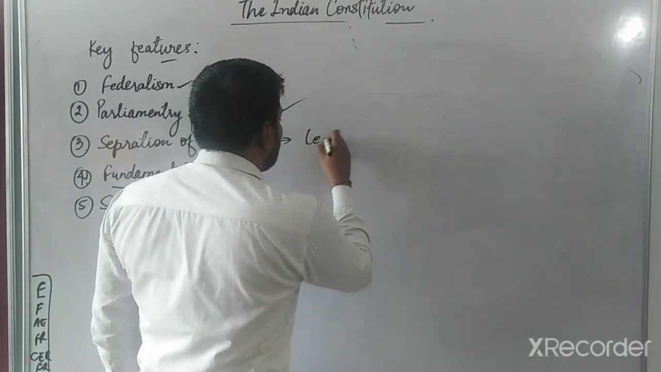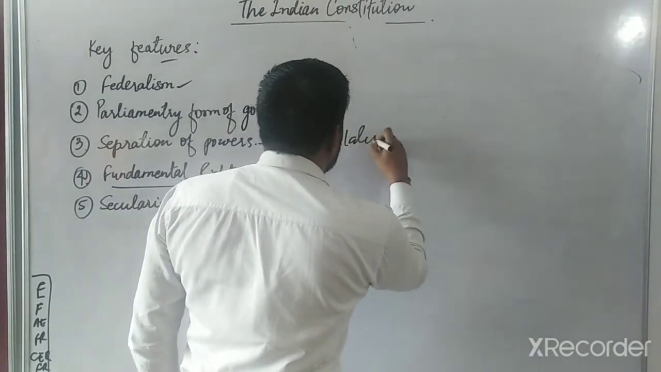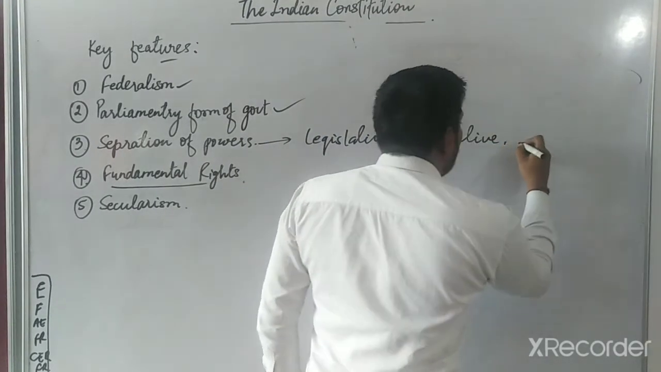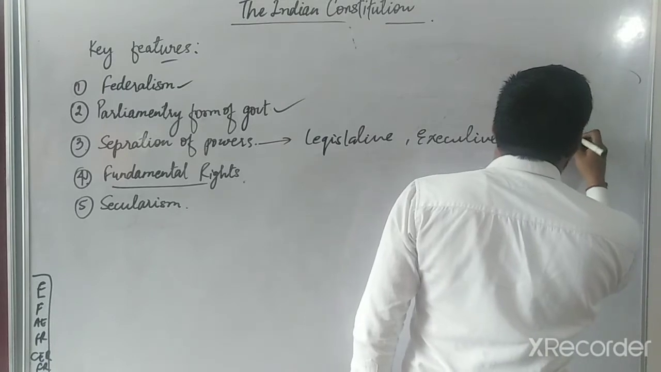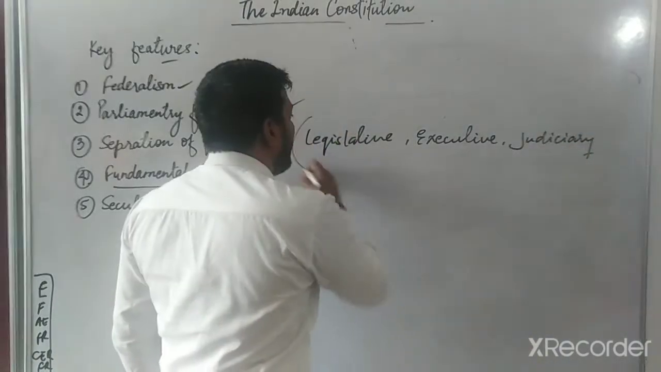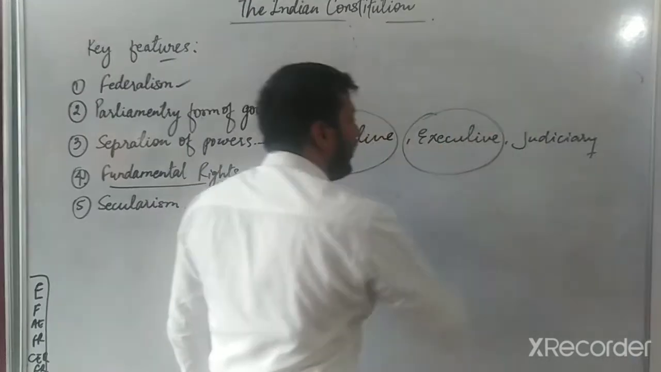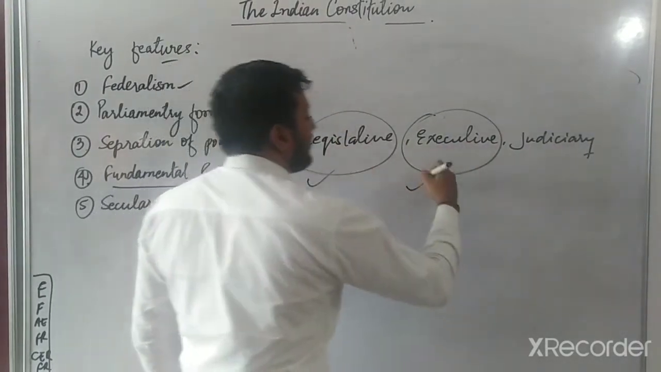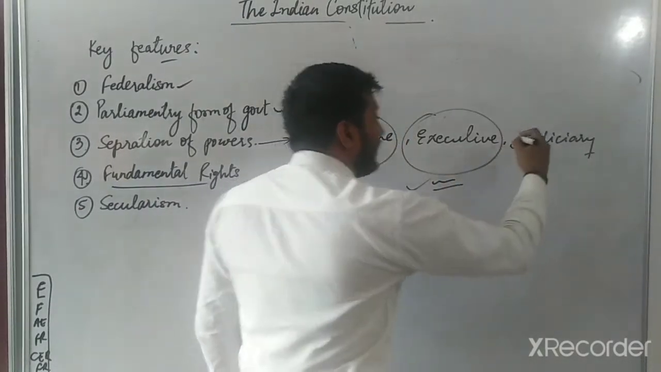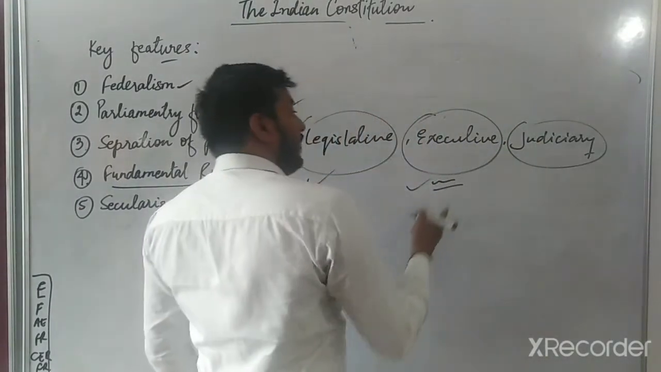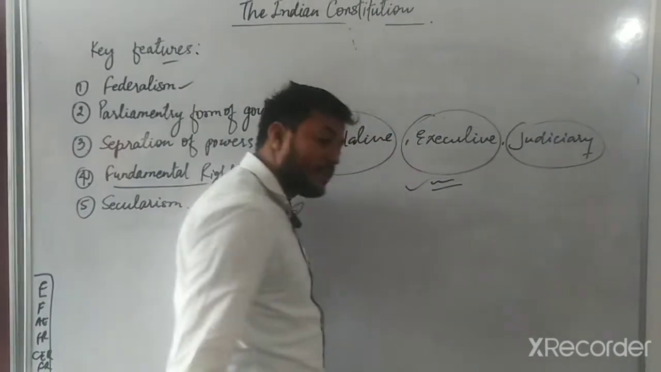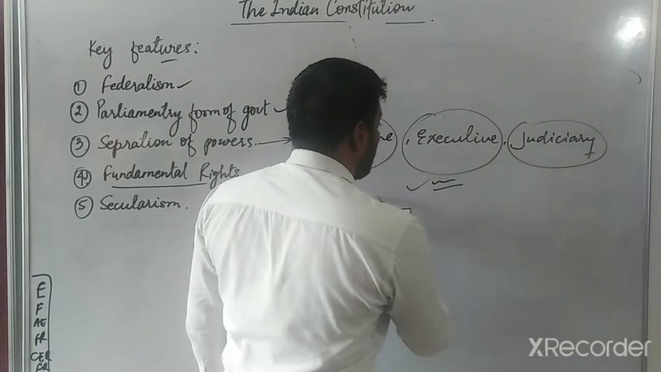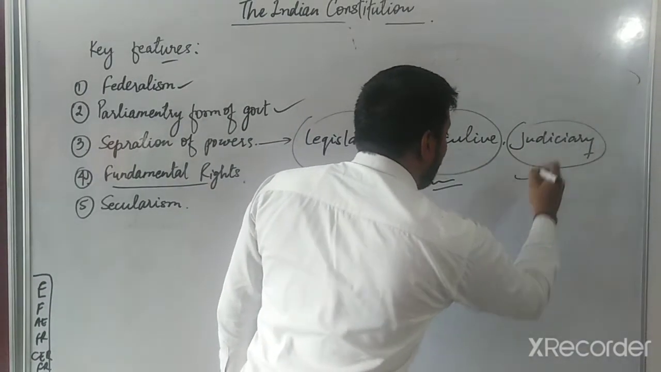The first one is legislative, then executive, and then judiciary. This is the law making body. These work on the law, and this is the parliament. This is the ministers and civil servants. This is the judiciary, which provides justice to the people, and it looks after all other matters also. So this is the third pillar.